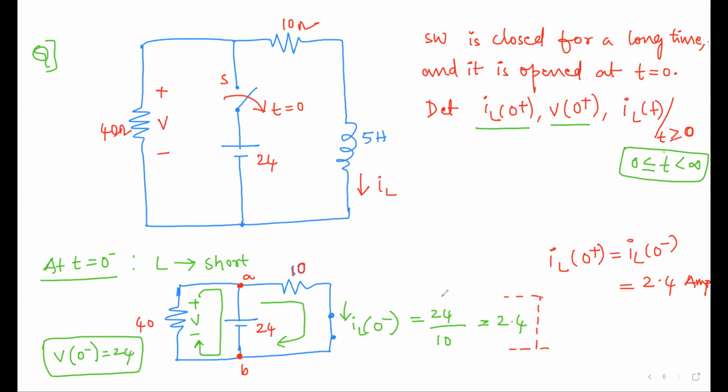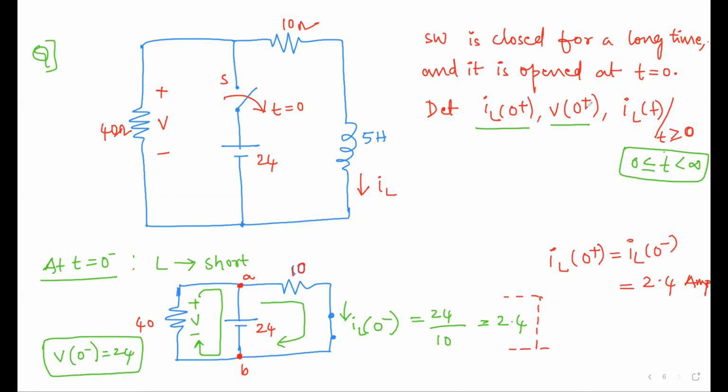Okay, so we got the first one. So what is the second one? The second one is V of 0 plus. What we know is that only in the case of inductors we have to take the current, and for capacitors we have to take the voltage, but for the resistor I did not tell.